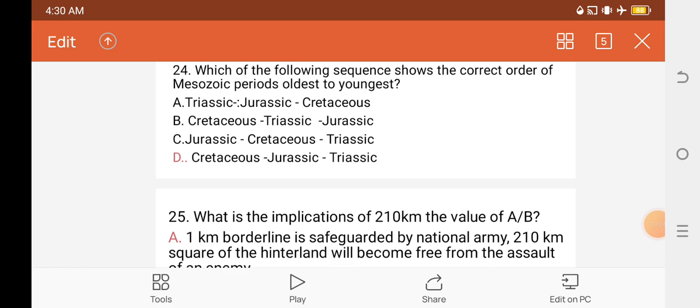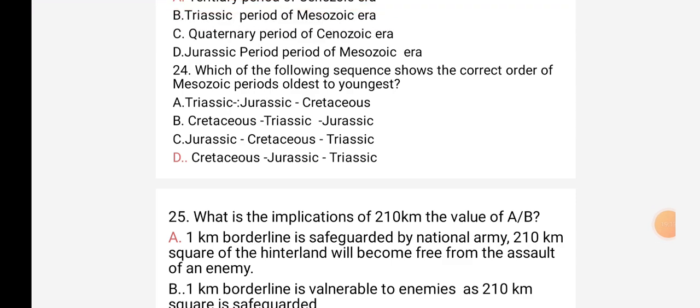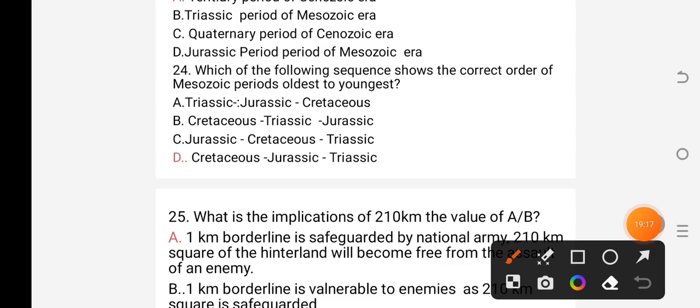A. Triassic, Jurassic, Cretaceous. B. Cretaceous, Triassic, Jurassic. C. Jurassic, Cretaceous, Triassic. D. Cretaceous, Jurassic, Triassic.